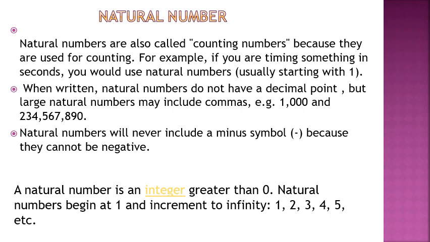When written, natural numbers do not have a decimal point, but large natural numbers may include commas. Example, 1,000 and 234,567,890. In these numbers, you can observe the commas after every 3 digits from right to left.